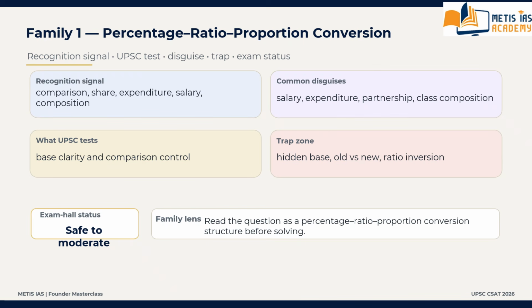In CSAT, percentage is rarely a chapter. It is usually a disguised comparison system. What are the signals? What are the disguises? What does UPSC actually test? What are the trap zones? What is the exam hall status? These are explained in all families, from family number 1 to family number 12, in the simplest, easiest, understandable form.